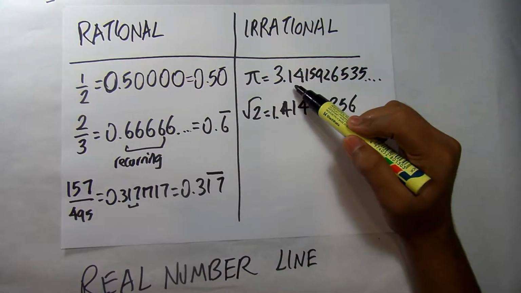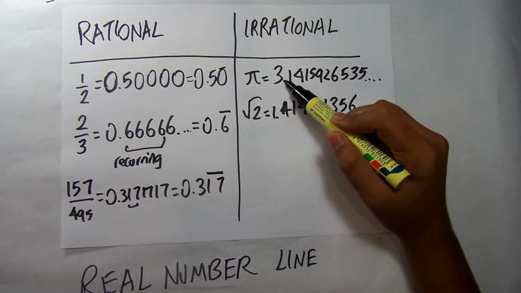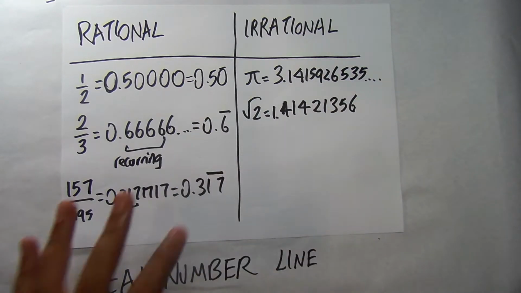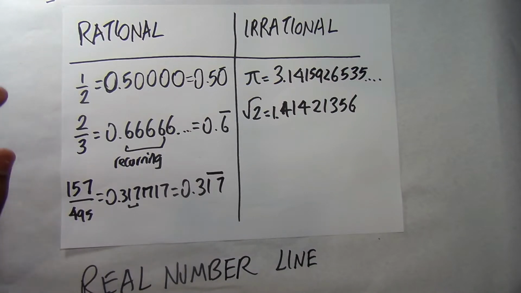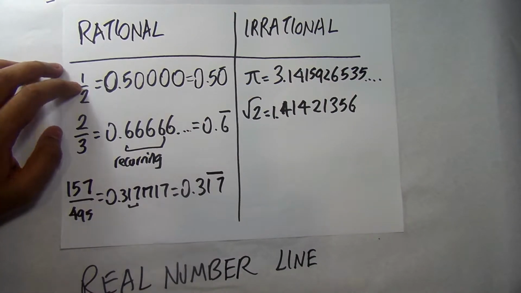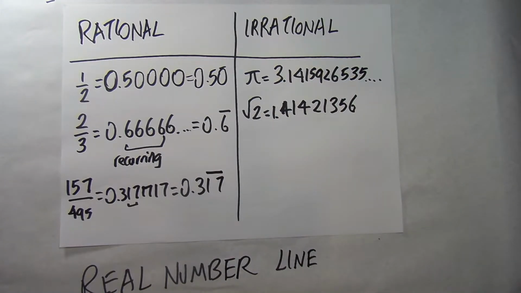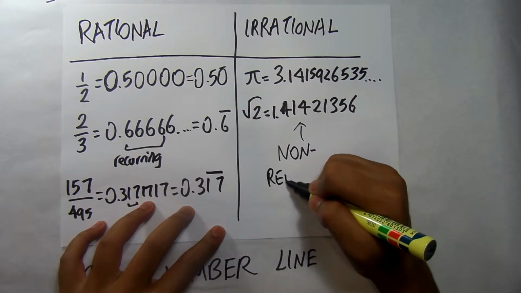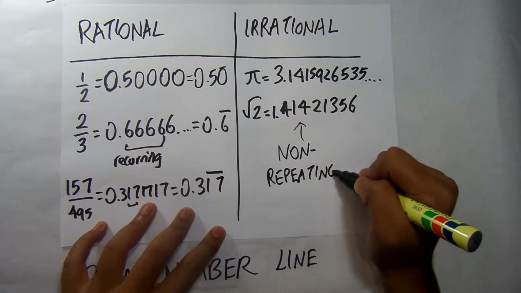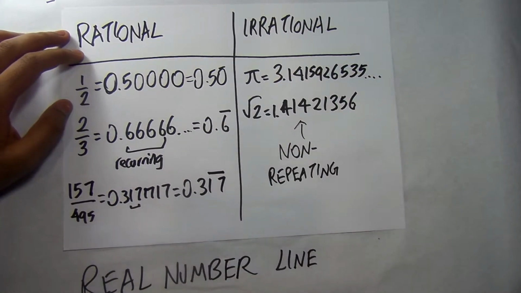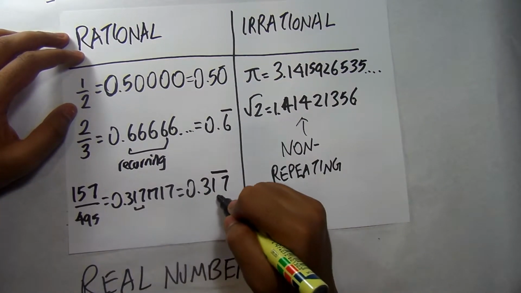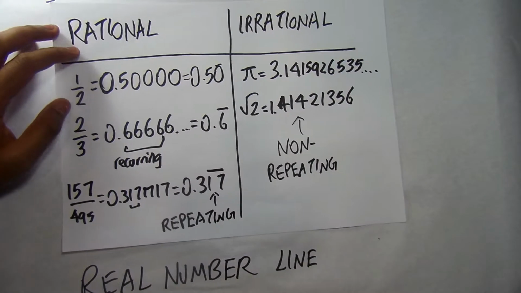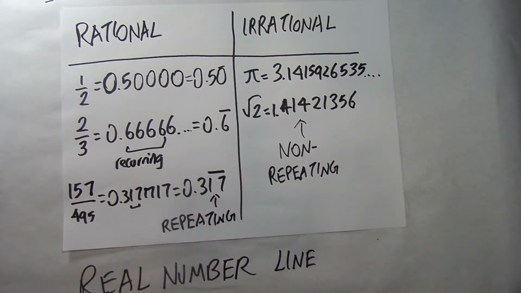There's always a recurring value, whether it's 0 or any natural number. But in irrational numbers, it's a completely random set of numbers after the decimal point. It can be in any order, of any type. So that's what separates rational from irrational numbers. Rational numbers have some form of recurring decimals after the decimal point, but irrational numbers are completely random. The decimal representation is non-repeating. If the number is rational, then its corresponding decimal is repeating. So repeating and non-repeating decimals are what separate rational from irrational numbers.